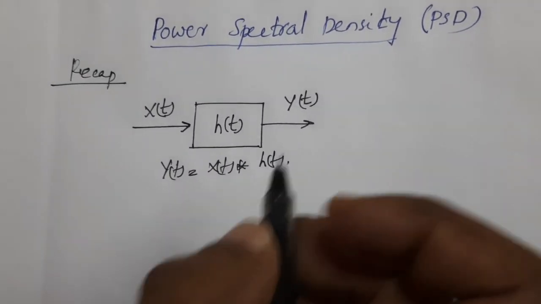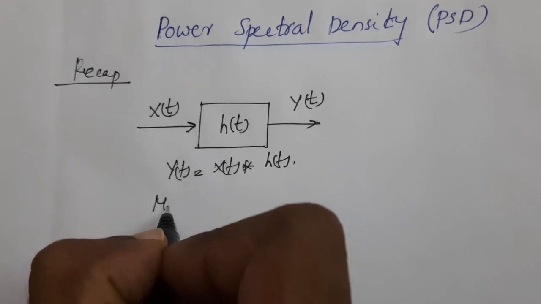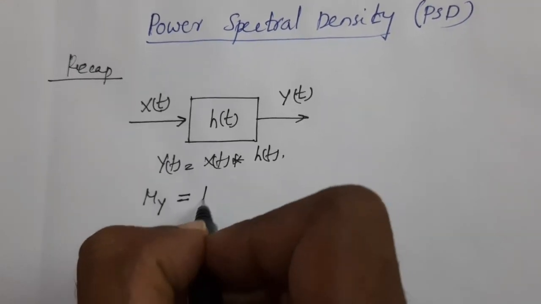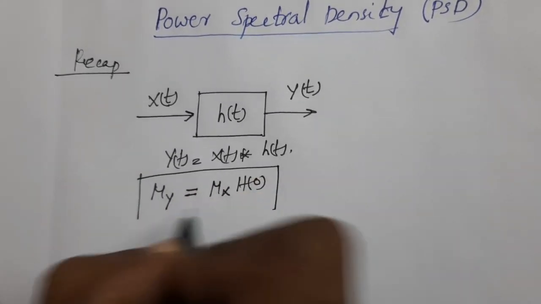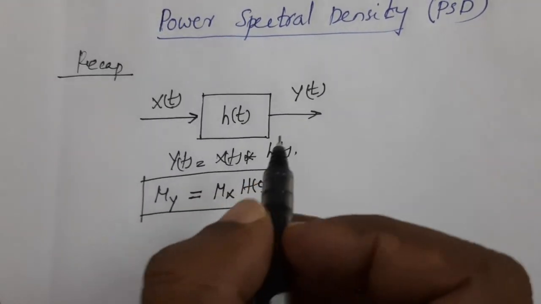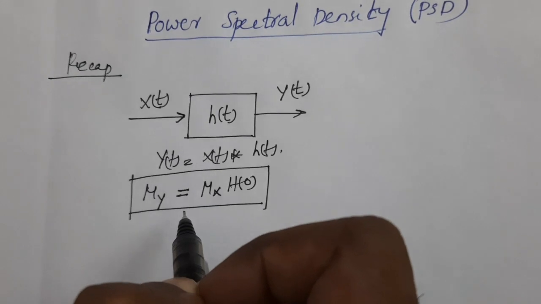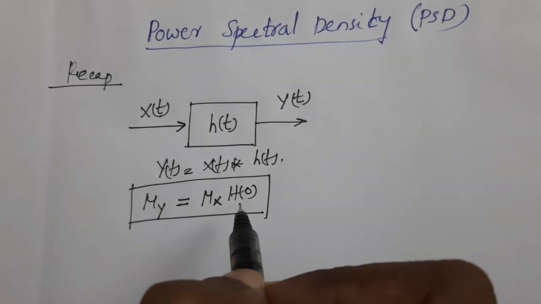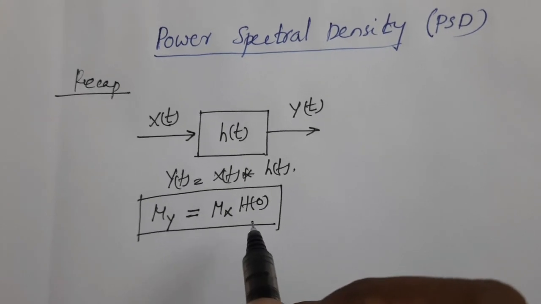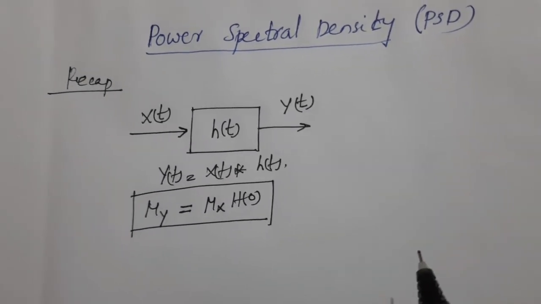Now the mean of the output random process, mu y, is given by mu x into h of 0. That is, the mean of the output random process will be equal to the mean of the input random process multiplied by the DC response of the system, or zero frequency response of the system.